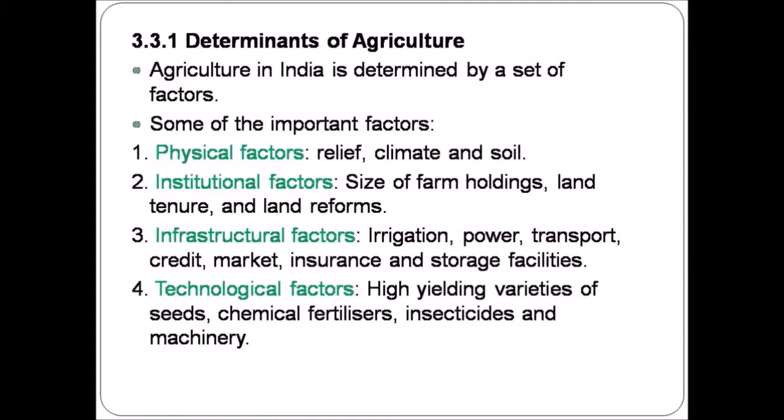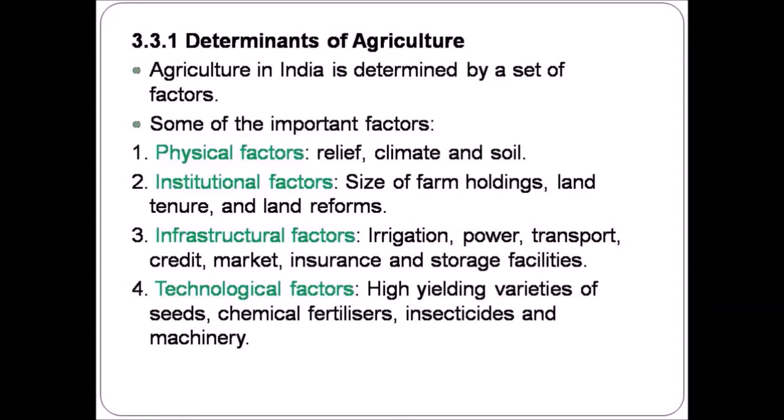The third is the infrastructural factors. The availability of irrigation, power supply, transport facility, credit, that is the availability of low interest loan, market, that is the marketing of the agricultural produces, availability of insurance in case of any destruction and storage facilities. All these come under the infrastructural factors.